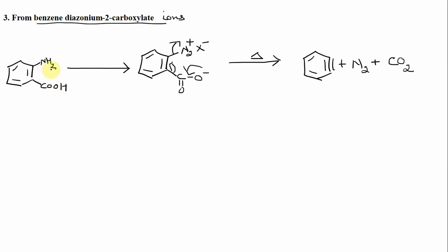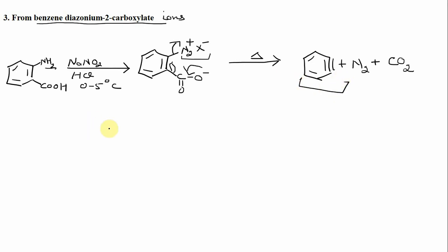Now this NH2 can be easily converted into a diazonium group by diazotization, and diazotization can be carried out in the presence of sodium nitrite and HCl at 0 to 5 degrees centigrade. So when you treat this anthranilic acid with sodium nitrite and HCl at 0 to 5 degrees centigrade, this NH2 group gets converted into a diazonium group, and then heating this will give you the corresponding benzene.